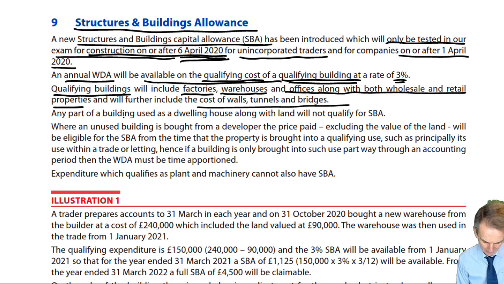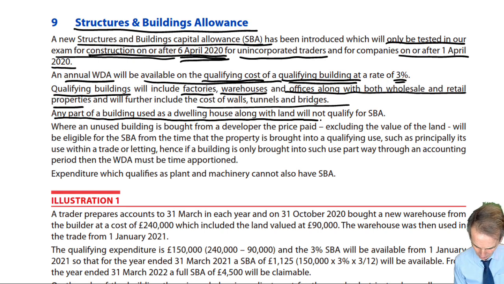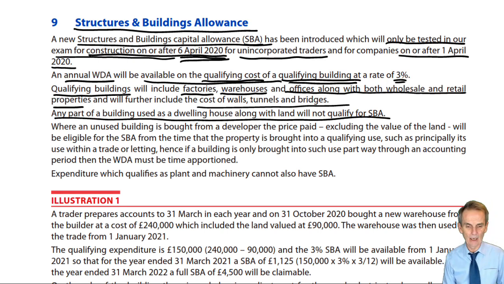On a smaller concept, any part of a building used as a dwelling house along with land will not qualify for SBA. Again, you get properties like you might have a shop on the ground floor and living accommodation above that shop, in terms of, say, retail premises. The part that is attributable to the dwelling house where somebody lives is not going to qualify for SBA. Only the part used within the trade.